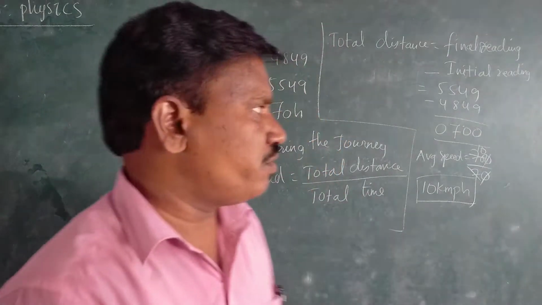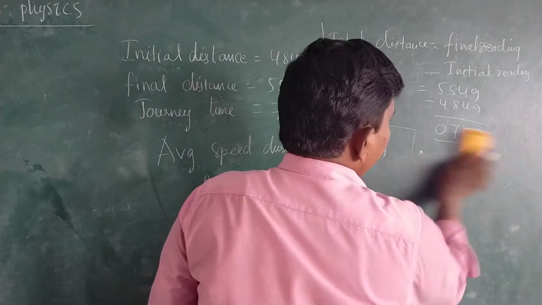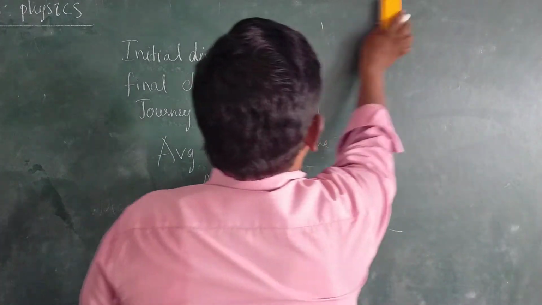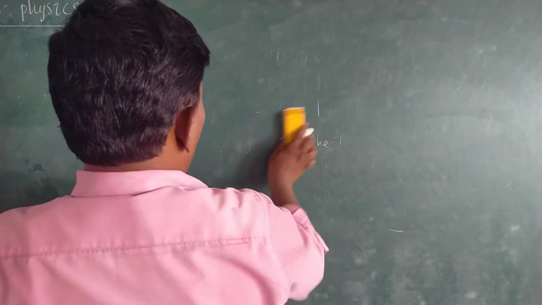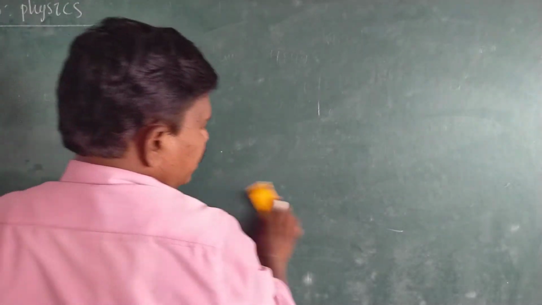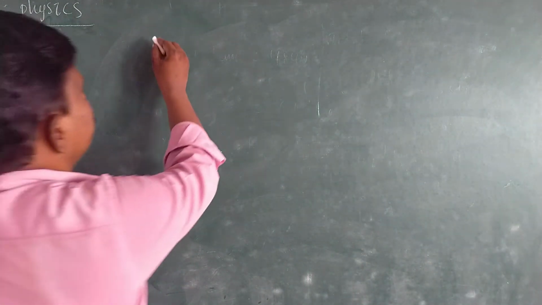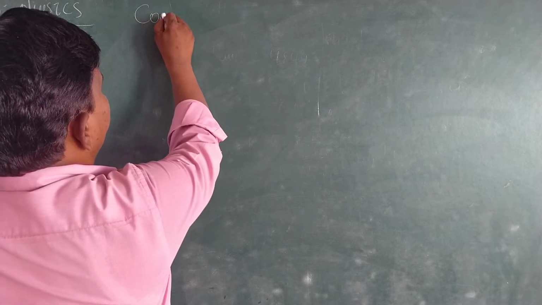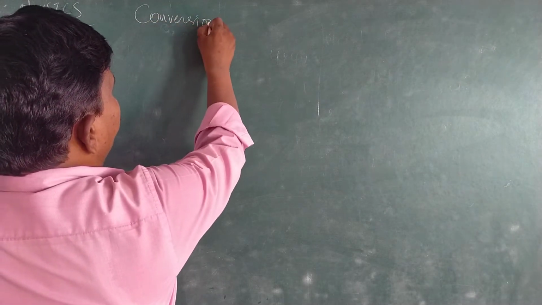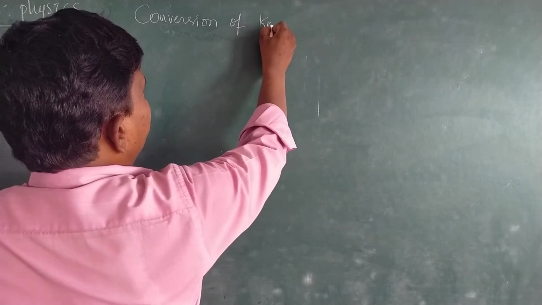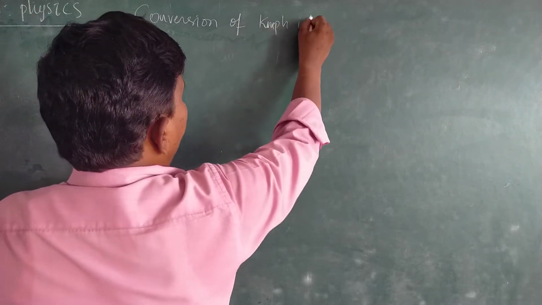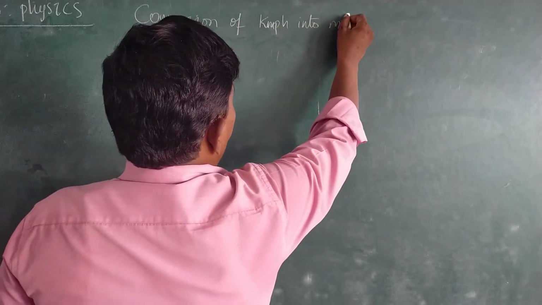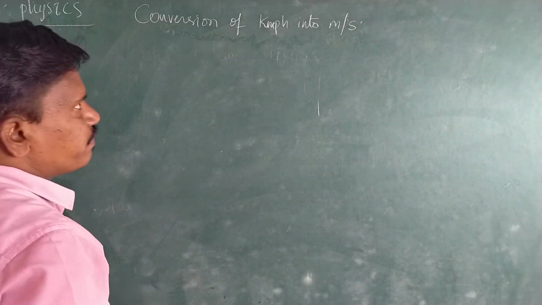Let us see. Conversion of kilometer per hour into meter per second.